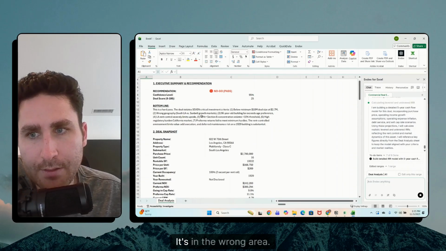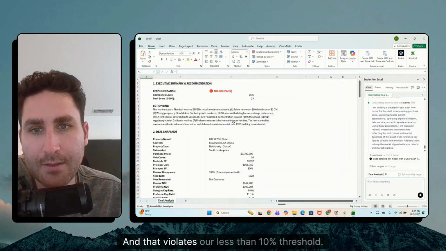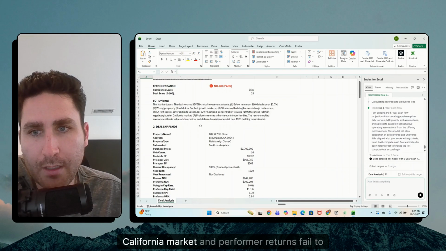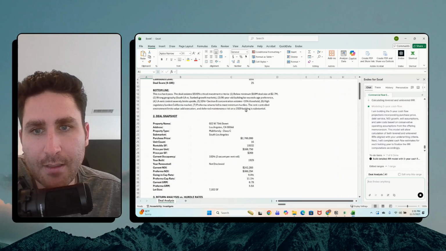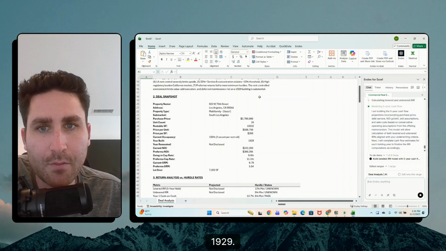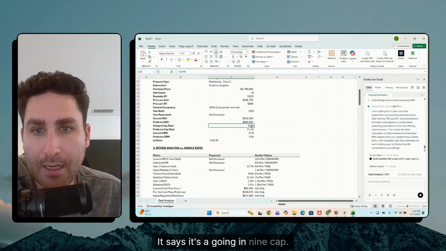It's too small. It's in the wrong area. It's a 96-year-old building. LA rent control severely limits upside. It has 50% plus Section 8 concentration, and that violates our less than 10% threshold. High regulatory burden California market, and pro forma returns fail to meet minimum hurdles. The rent-controlled environment limits value-add execution and deferred maintenance risk in our 1929 building is substantial.